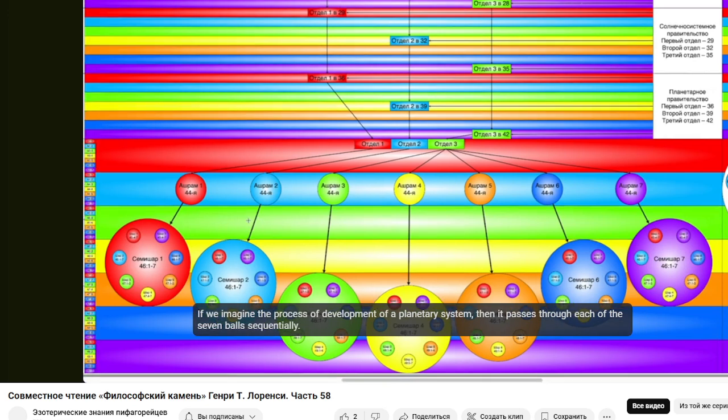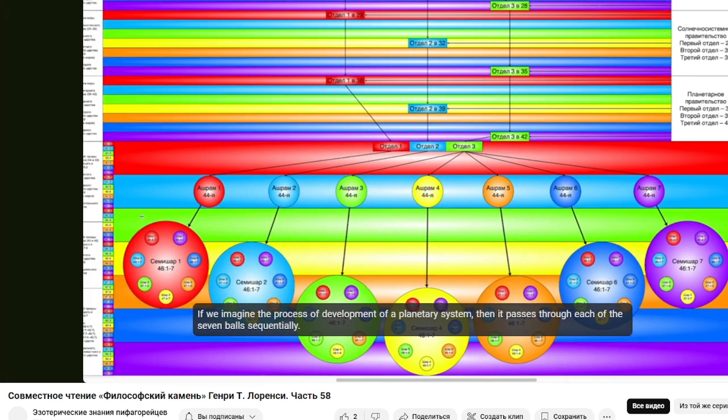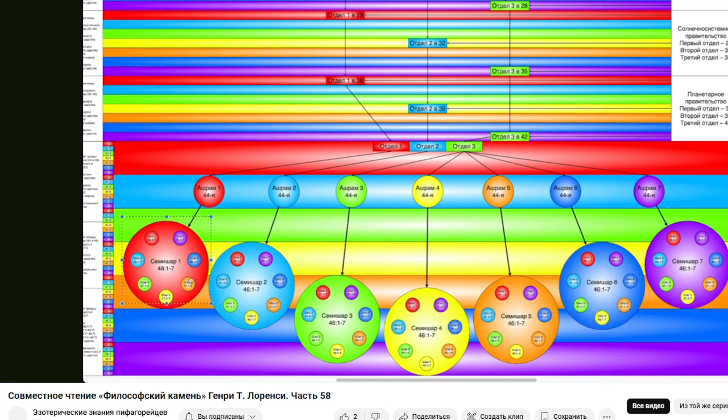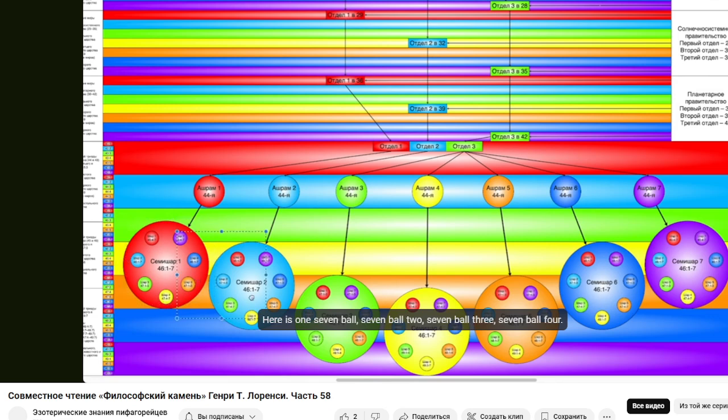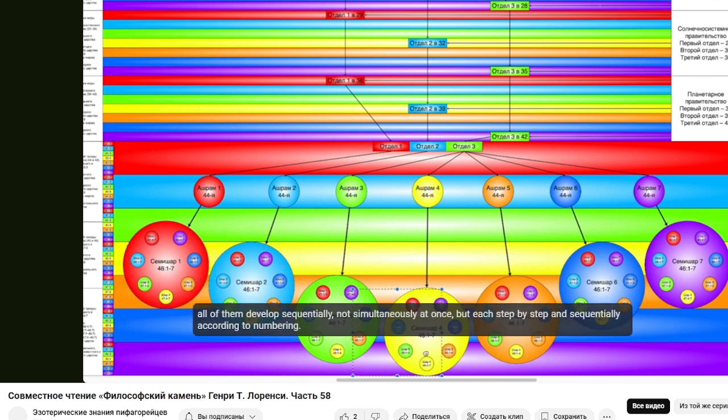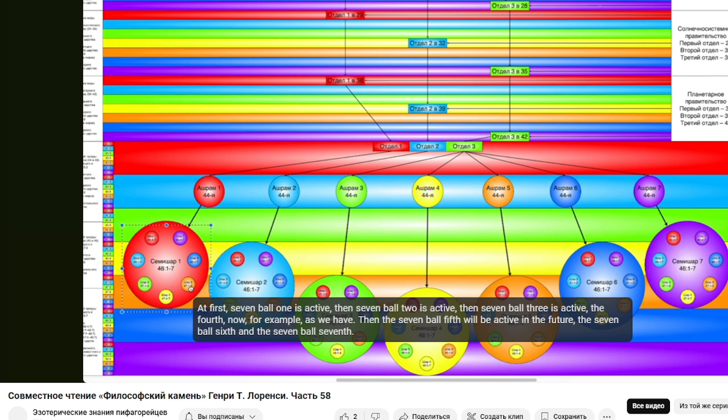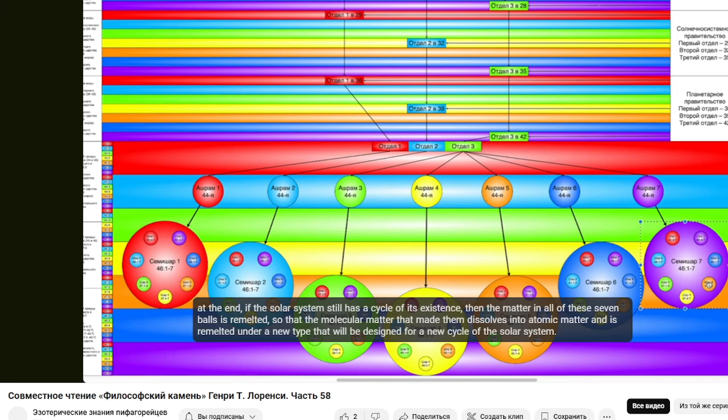If we imagine the process of development of a planetary system, then it passes through each of the 7 balls sequentially. Here is one 7 ball, 7 ball 2, 7 ball 3, 7 ball 4. All of them develop sequentially, not simultaneously at once, but each step by step and sequentially according to numbering. At first, 7 ball 1 is active, then 7 ball 2 is active, then 7 ball 3 is active, then the fourth. Now, for example, as we have, then the 7 ball 5th will be active in the future, the 7 ball 6th and the 7 ball 7th.